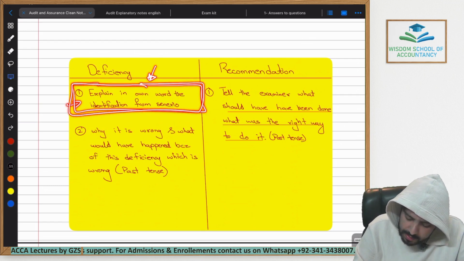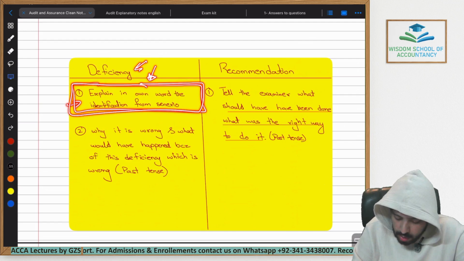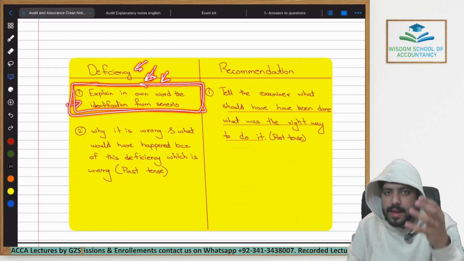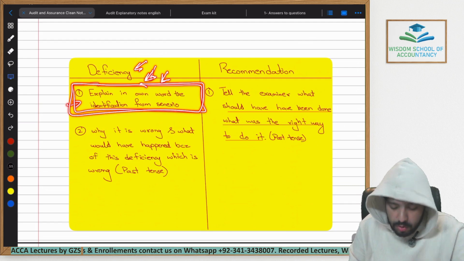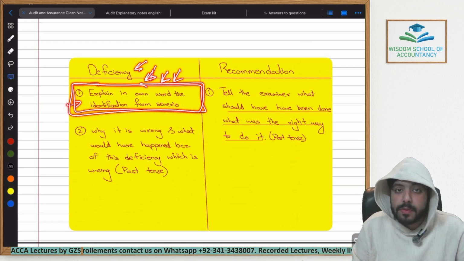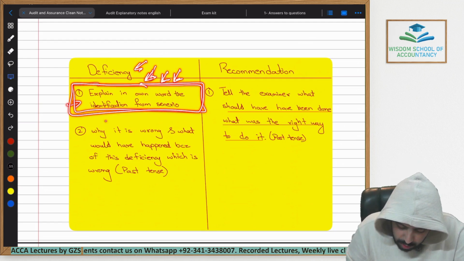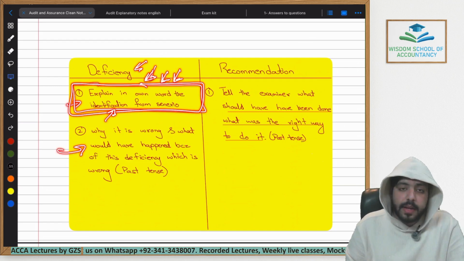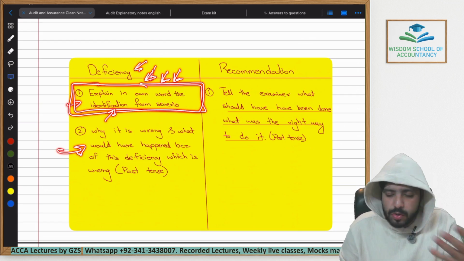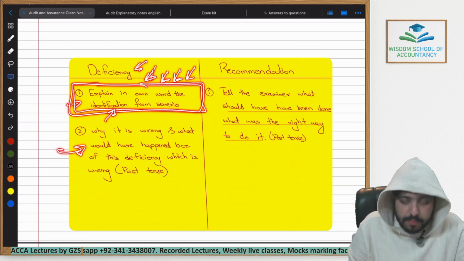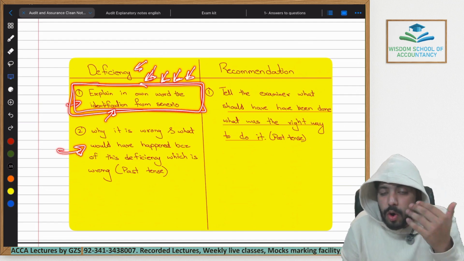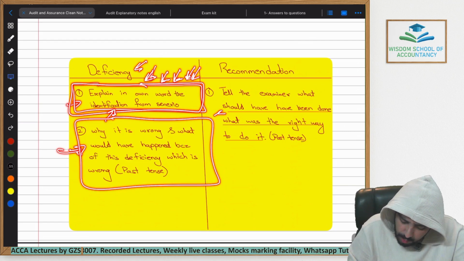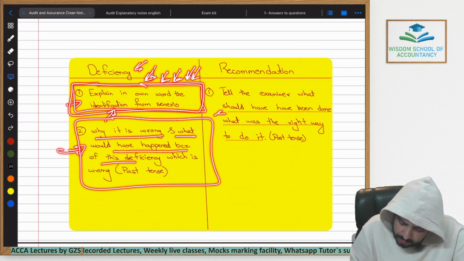So deficiency basically means things that did not go right during the audit. So things that did not go right, when you identify them from the scenario, first of all, always try to rephrase it into your own words and write it down within paragraph number 1, so that the examiner would know what you are about to provide an explanation for. Don't make it difficult for him to first of all read the answer and then understand what the student is writing for. No, don't do that. Simply write down in a few small words, explaining in your own words what you're about to create the risk for. The second paragraph would always be this: why it is wrong and what would have happened because of this deficiency which is wrong.